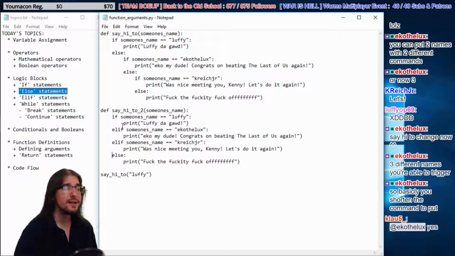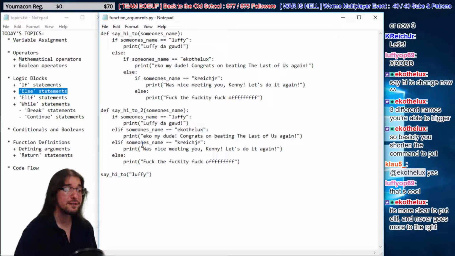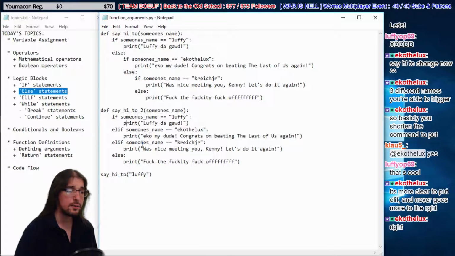Elif is really great if you want to test the same value, like someone's name, against a lot of conditions. If you're testing the same value against a ton of conditions, elif is really important. It makes the code much shorter and much easier to read. Yeah, it's pretty cool, Luffy. Elifs are really, really nice. Exactly, Echo, it's the same thing as else if. You just don't have to go any further to the right, so it's a little bit tidier.